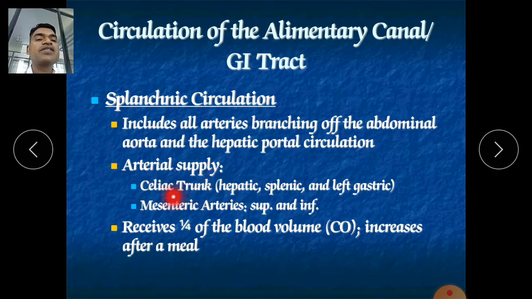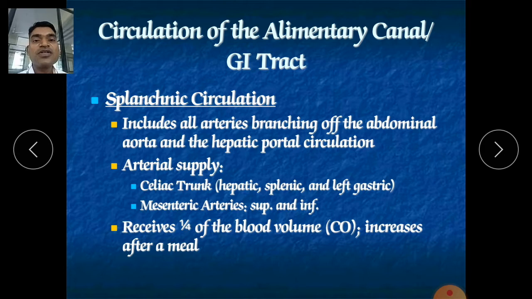Arterial supply: the celiac trunk, which gives hepatic, splenic and left gastric branches, and the mesenteric arteries, superior and inferior. So this is the blood supply to our GI tract. Lots of blood supply is required by the GI tract for digestion, absorption and its various functions, like secretion of various enzymes, defecation, etc. Listen, almost 1/4 of the blood supply goes to our digestive system after a meal.